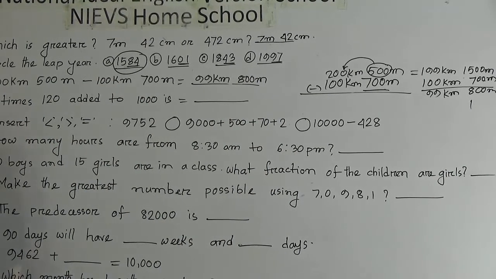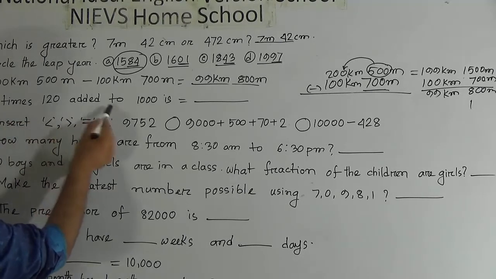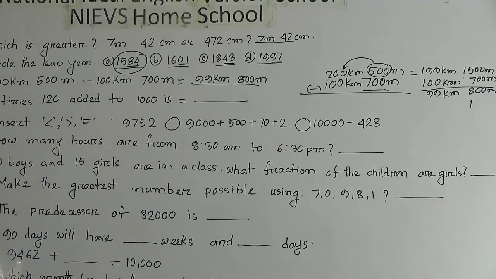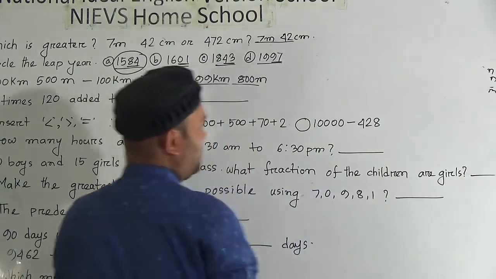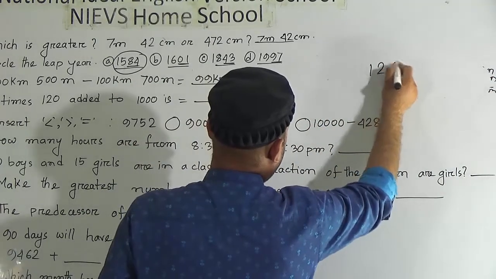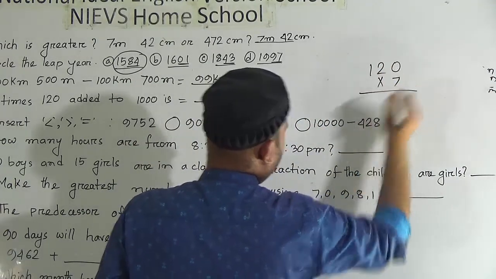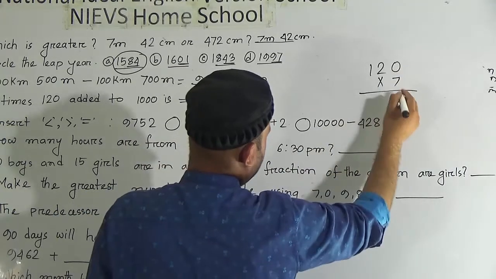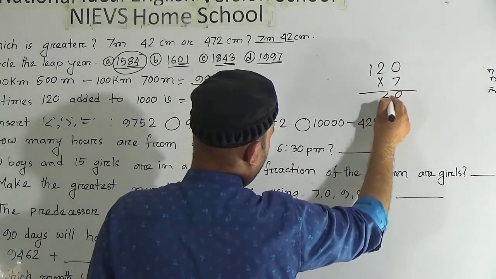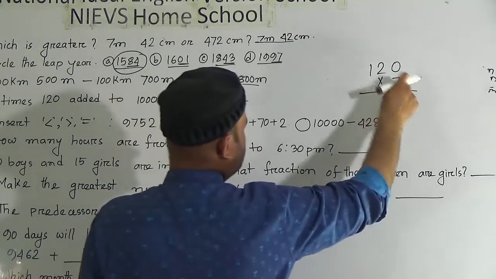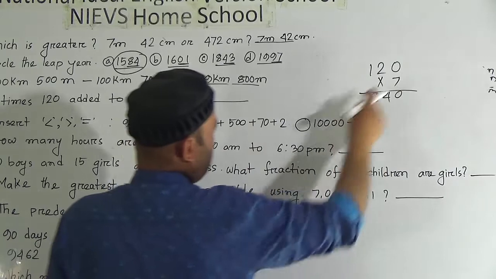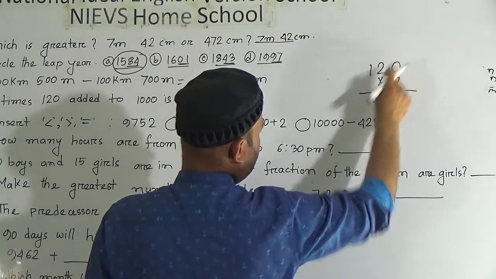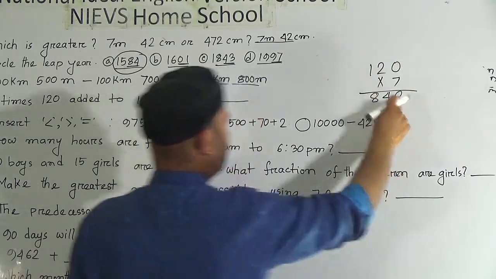Now number 19: 7 times 120 added to 1000. So we have to multiply 120 by 7. 7 zeros are 0, 7 twos are 14, we have carry 1, 7 ones are 7 and 1, it will be 8. 7 times 120 will be 840.